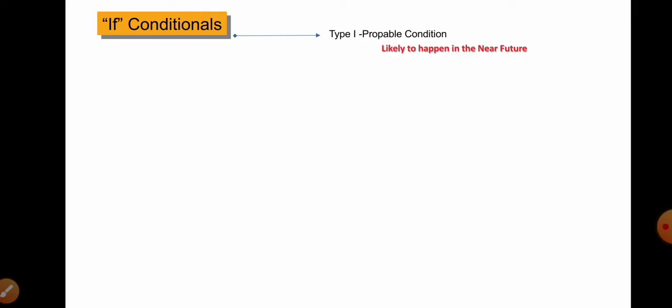In this condition, the if clause is in the simple present and the main clause is in the simple future. For example, if I buy a car, I will drive it. Here, it talks about the future event, I will drive it, but based on the condition that if I buy a car. Here in the nearby future, I can buy a car and I can drive it. So, here the possibility is more. It talks about the real situation. There is more probability in it.